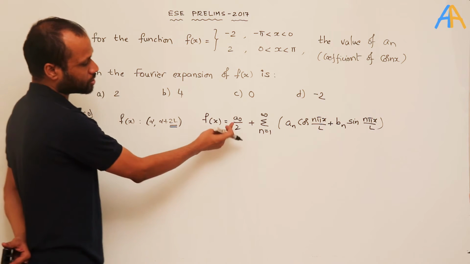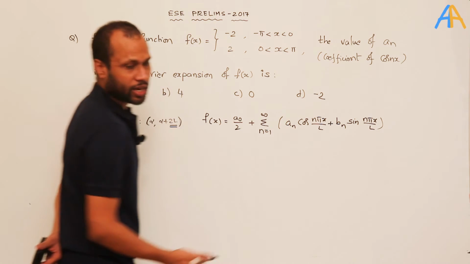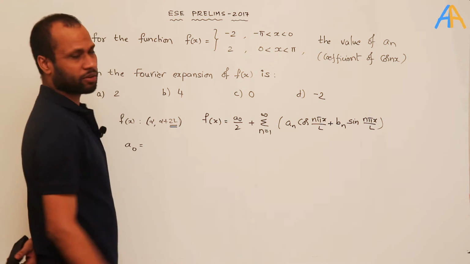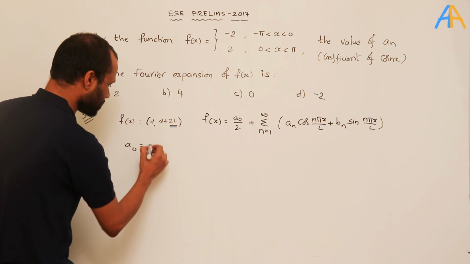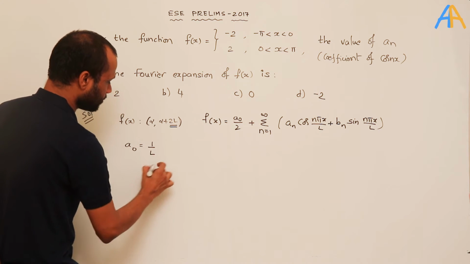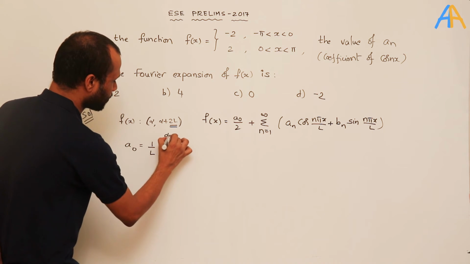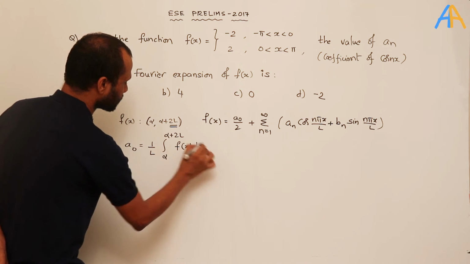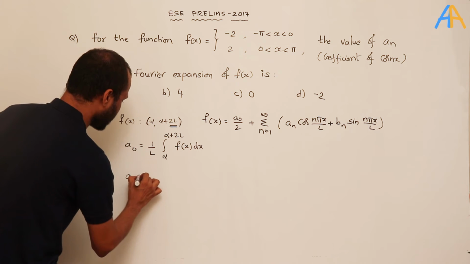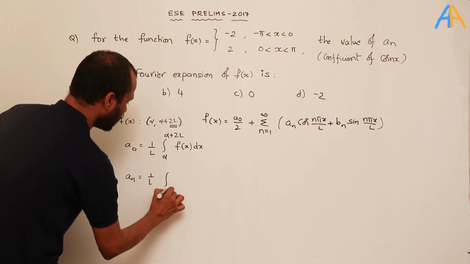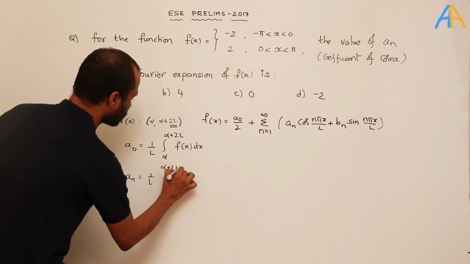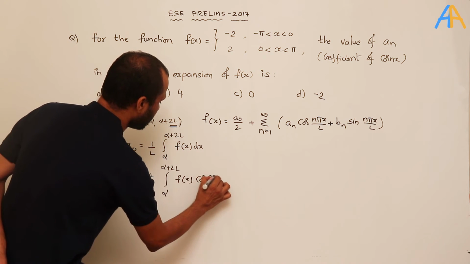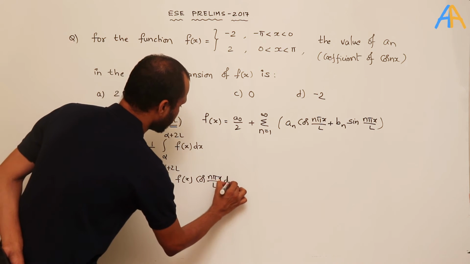Now, how to find out these constants a naught, a n and b n? They are given by the Euler formula. A naught is equal to 1 by l integral alpha to alpha plus 2l f of x dx. Whereas the formula for a n is 1 by l integral alpha to alpha plus 2l f of x cos n pi x by l dx.